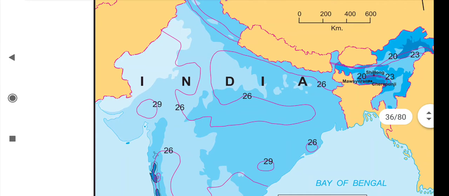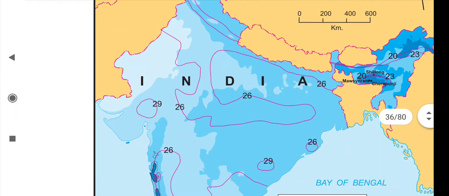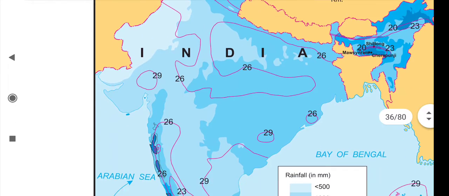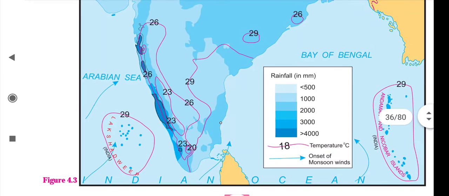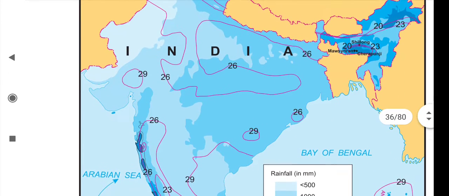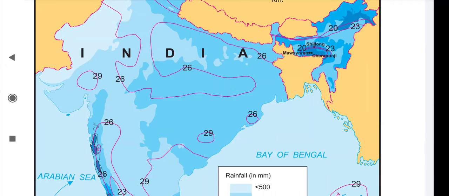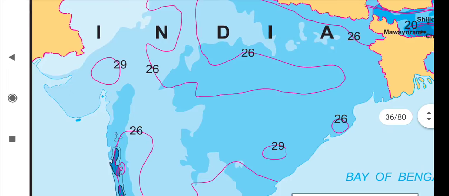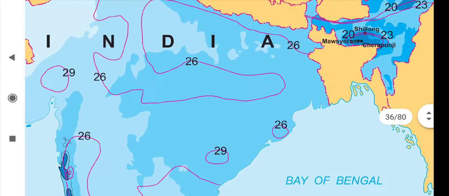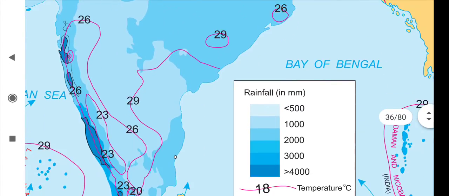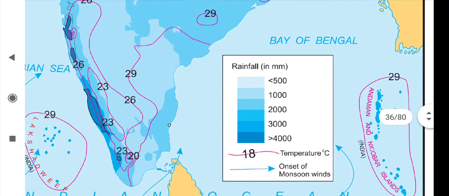Also temperature increases towards the south: here 29 degrees, 26 degrees, 26 degrees, 26 degrees. From this line the Tropic of Cancer passes, and on the southern side the temperature is high.